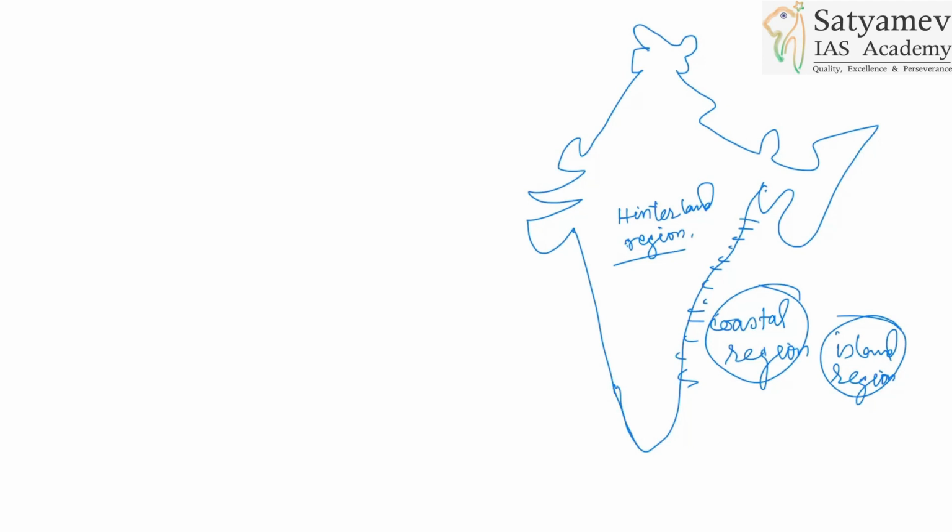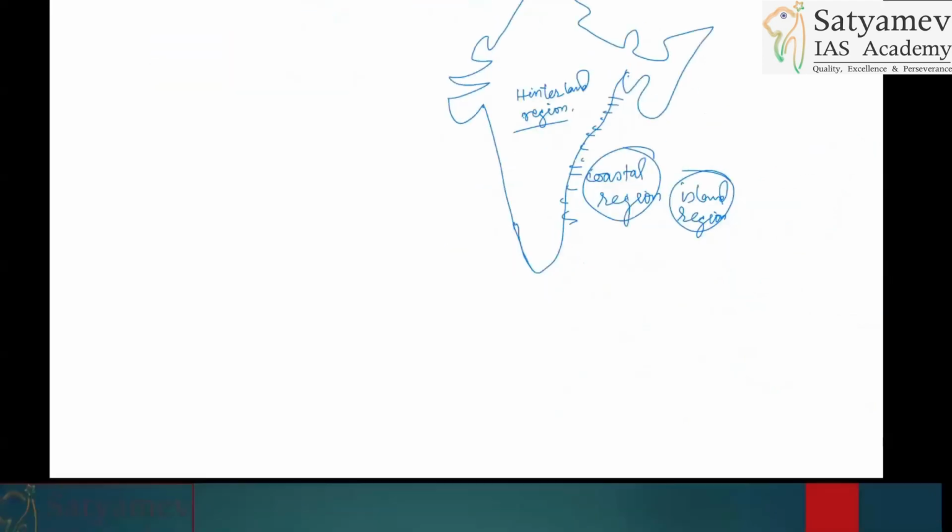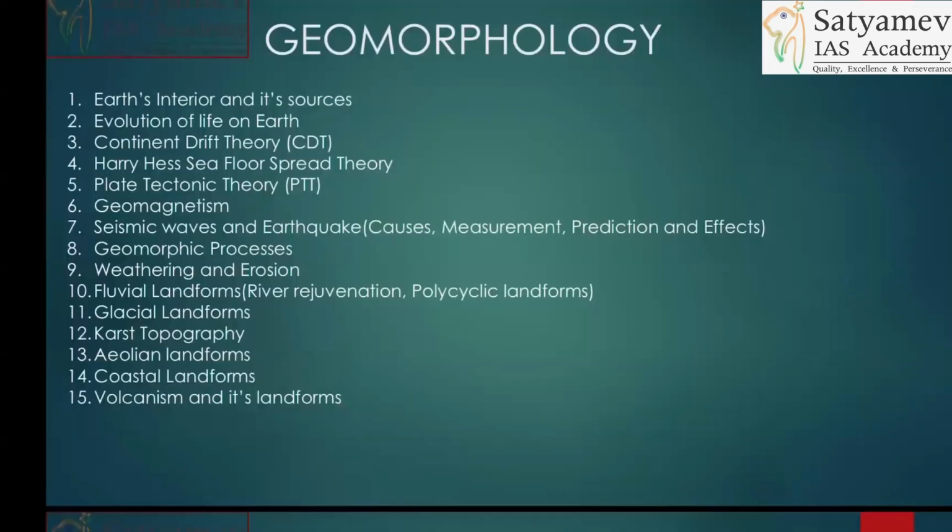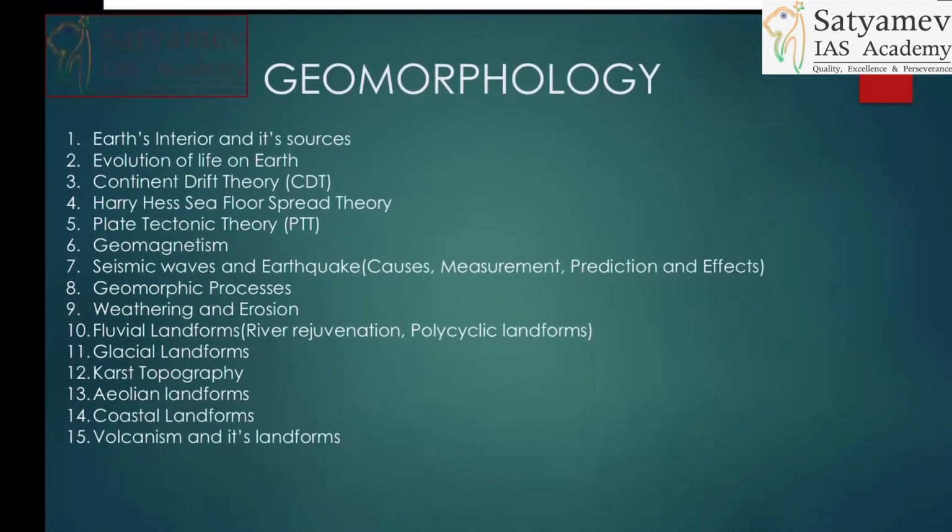All right, so let's come to the topic now. I suppose all of you know about the geographical concepts. First thing we are discussing is geomorphology. What can be asked from geomorphology? Continental drift theory has been asked. Evolution of Earth's interior and its sources will not be asked. Seafloor spreading theory can be asked, and plate tectonics theory can be asked. Geomagnetism is a very important topic which can be asked.